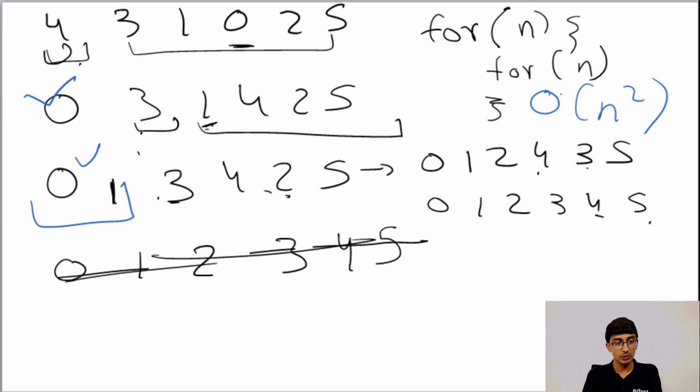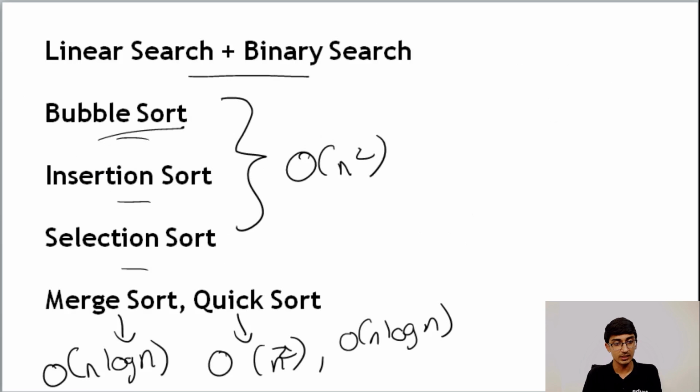But if you didn't understand, or if you are having trouble remembering, just remember this slide: bubble, insertion, selection sort are order n square, merge sort is order n log n, quick sort is order n square in the worst case, and order n log n in the average case. Now when it comes to linear and binary search, linear search we just covered when we were doing big O. Linear search is order n, binary search is order log n.